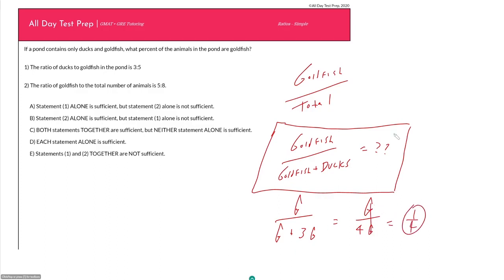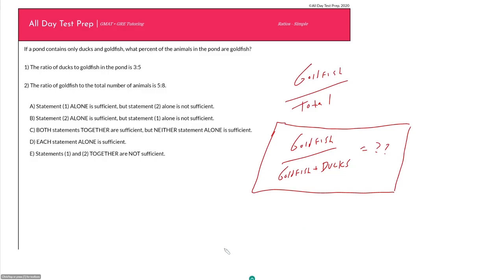In other words, I don't know the number of goldfish I have. I don't know the number of ducks that I have. But if I can get one in terms of the other, that is all I need to find the percent of animals that are goldfish. And this is true for any sort of word problem where they are asking you for a fraction or a percent with 2 variables. It's not necessarily the case that you need to find both of those.